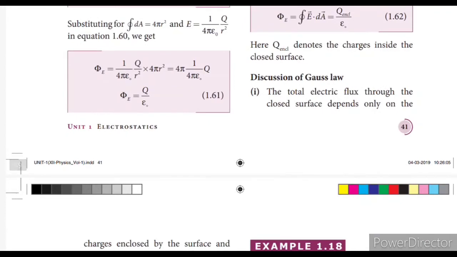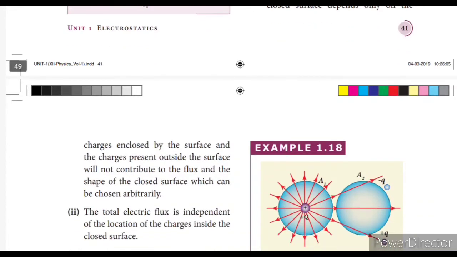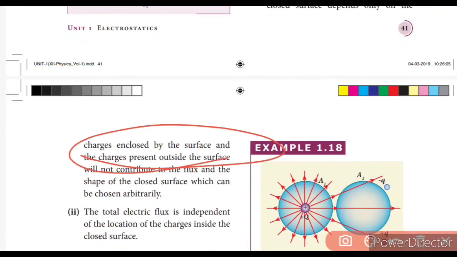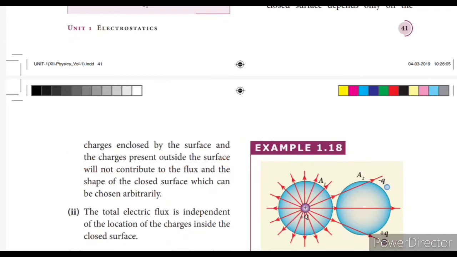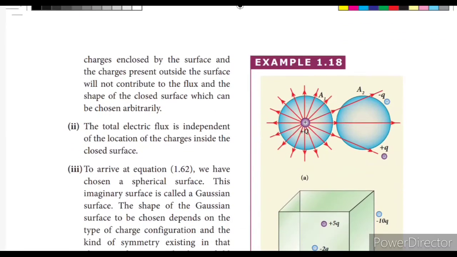Discussion of Gauss law is one of the 2 mark questions. The total electric flux through a closed surface depends only on the charges enclosed by the surface. The charge present outside the surface will not contribute flux to the closed surface, whose shape can be chosen arbitrarily.